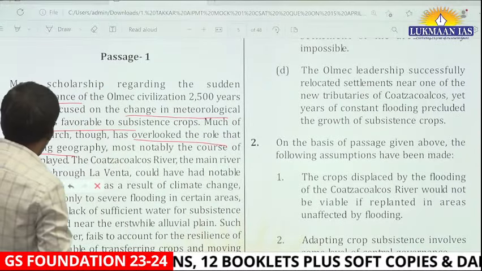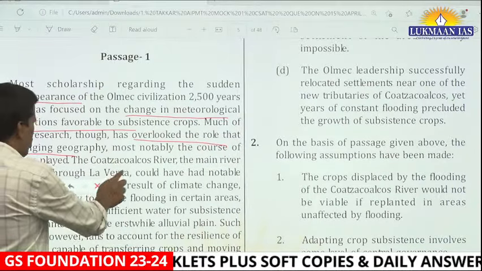Then they talked about this river, the main river passing through the Levant, which could have had a notable tributary diverted as a result of climate change, leading not only to severe flooding in certain areas, but also a lack of sufficient water for subsistence plants near the erstwhile alluvial plain. So first he talked about the focus on the change in meteorological condition. Then he said much of this research overlooked the role of changing geography. Then he gave an example, this river. Now he has conveyed two ideas.